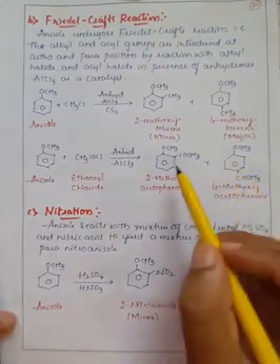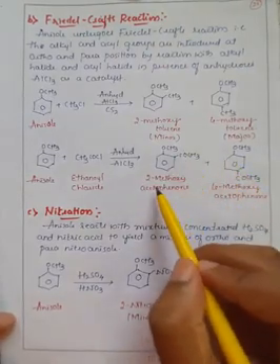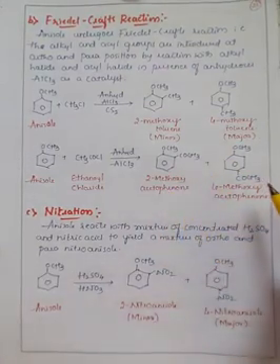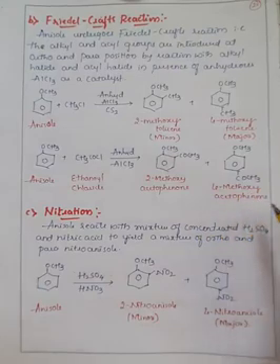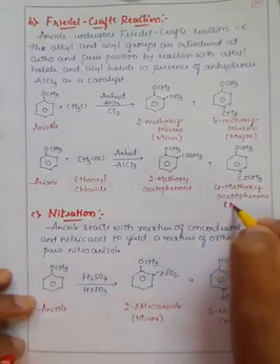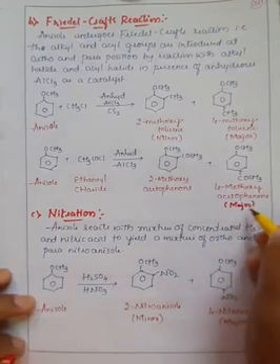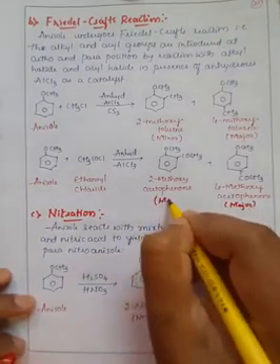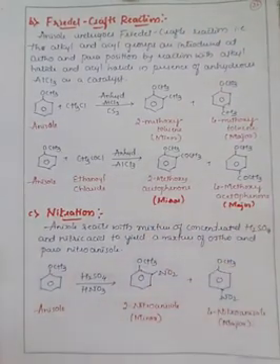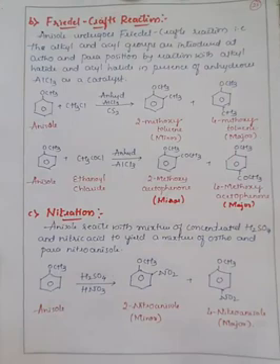Whenever it bonds at the ortho position, it is generally called 2-methoxyacetophenone, and whenever it bonds at the para position, it is generally called 4-methoxyacetophenone. Here also, this is the major product, because always the para is the major product, and the ortho substituent is always the minor product.